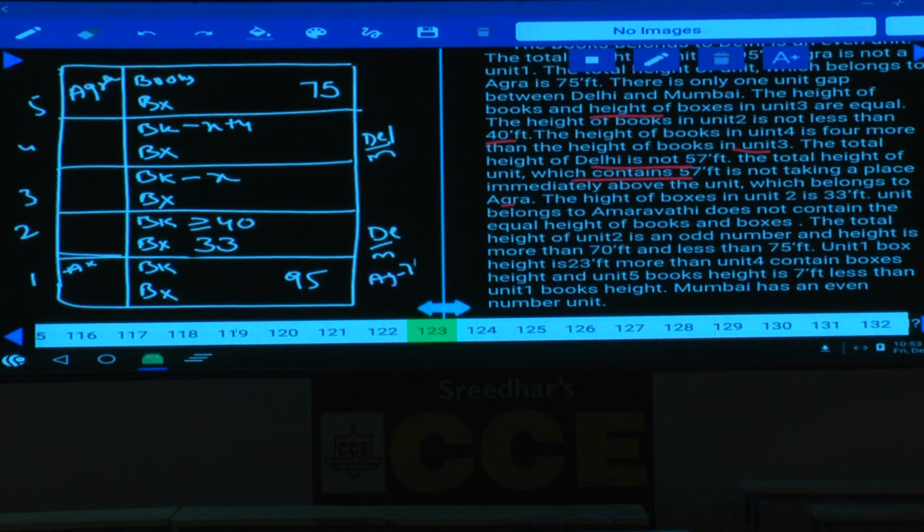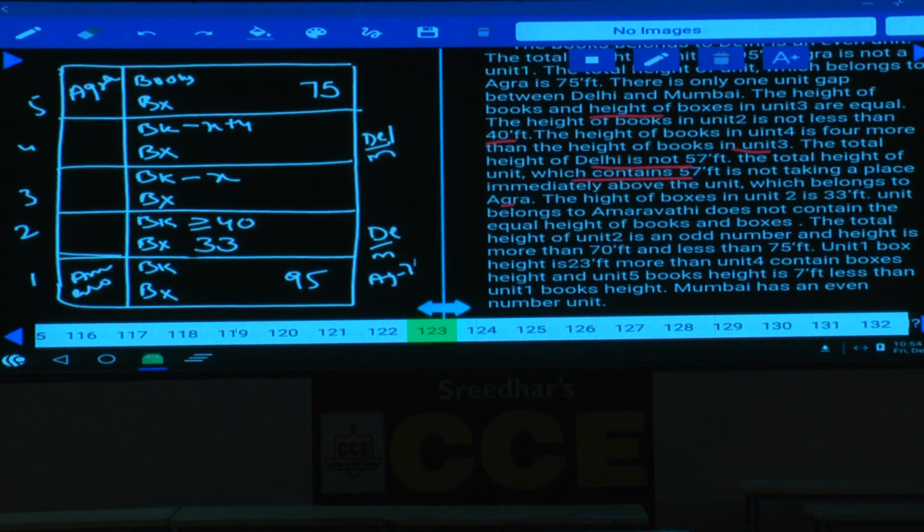Clear now? This is 33 feet, and the unit belongs to Amravati. The unit belonging to Amravati does not contain an equal number of books and boxes. And Amravati cannot be at the third place. As Amravati cannot be at the third one, then where should Amravati be? Amravati must be at the first one. Hence the first one is Amravati.